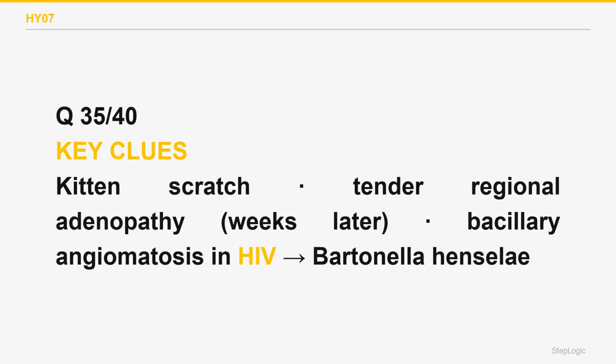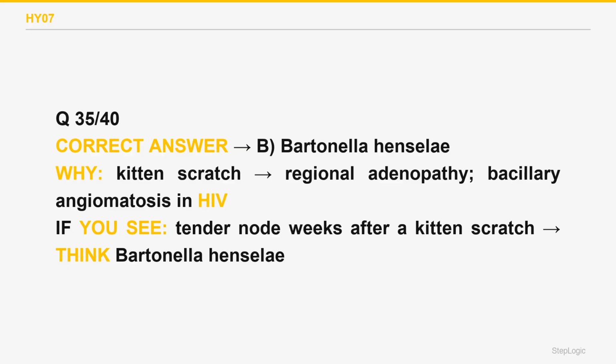Bartonella henselae causes cat scratch disease, tender regional lymphadenopathy a week or two after a kitten scratch, with a papule at the site. It is usually self-limited in healthy children. In HIV or immunocompromised patients, it instead causes bacillary angiomatosis, red vascular skin lesions. The correct answer is B. Pasteurella multocida follows a cat bite with rapid cellulitis within hours, not the delayed adenopathy of a scratch. Choice A wrong.